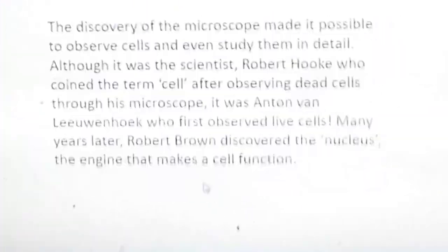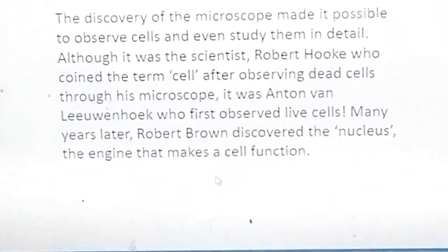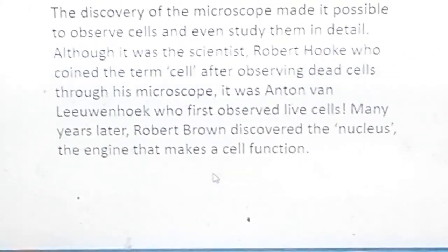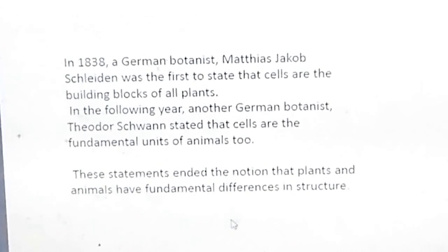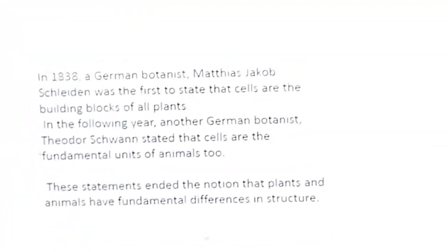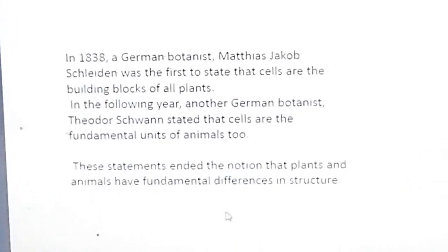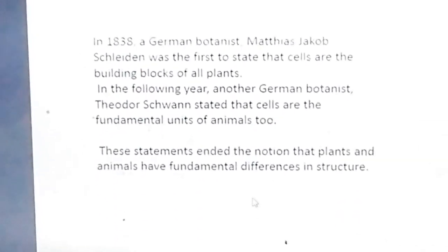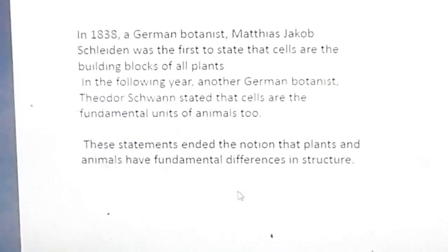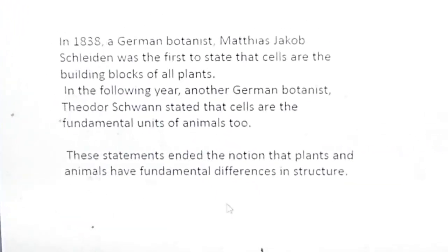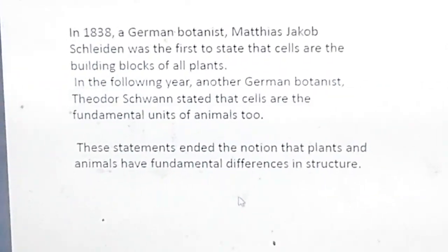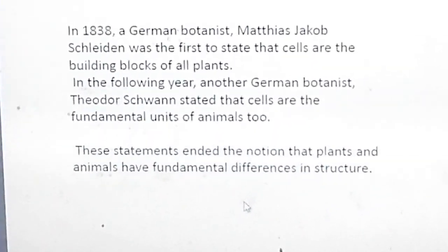Many years later, Robert Brown discovered the nucleus, which makes a cell function smoothly.